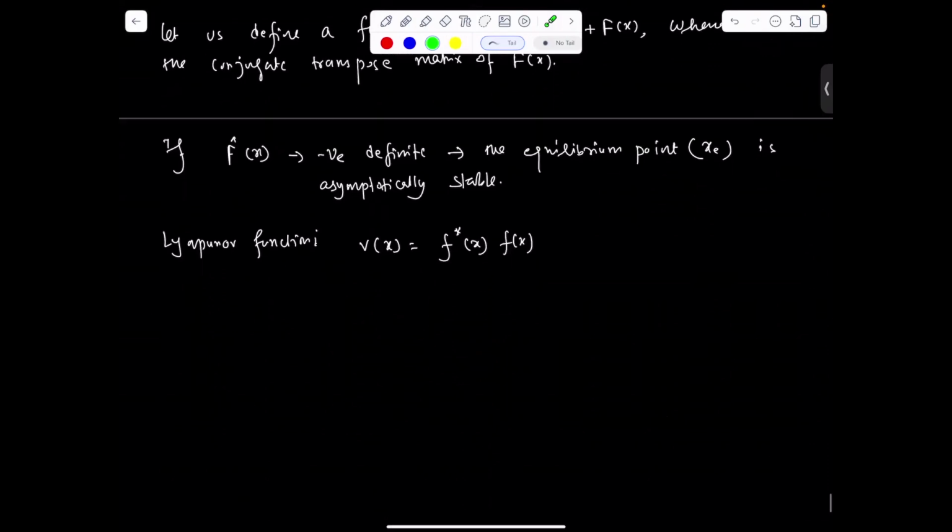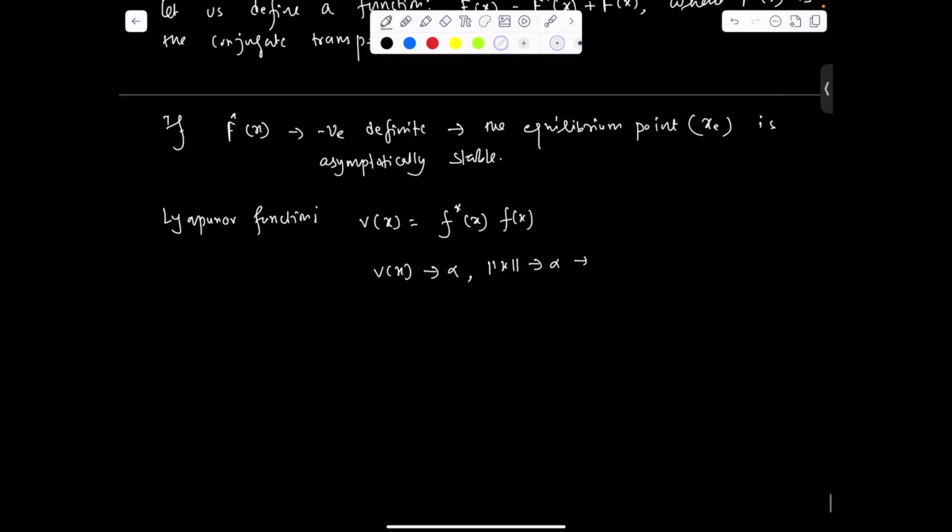Here we are also assuming V of x goes to infinity if x goes to infinity. In this condition we can say the equilibrium state, which is the origin, is asymptotically stable in the large.